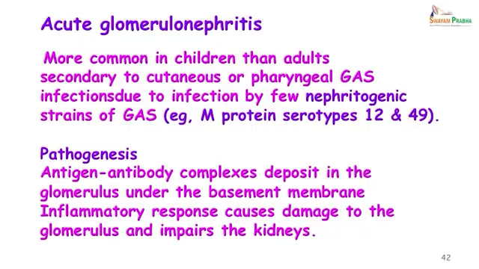Acute glomerulonephritis is more common in children than in adults, secondary to a cutaneous or pharyngeal group A streptococcal infection. This is usually due to a nephritogenic strain of group A streptococci, and the common ones are the M protein serotypes 12 and 49. Pathogenesis, again, is an antigen antibody reaction. These complexes are deposited on the glomerular basement membrane. They stimulate an inflammatory response which causes damage to the basement membrane and impairs the renal function.